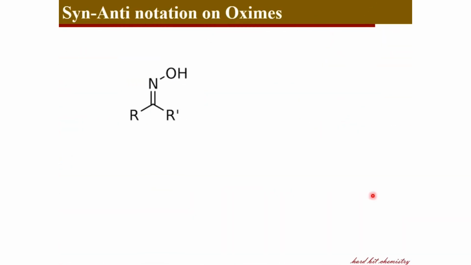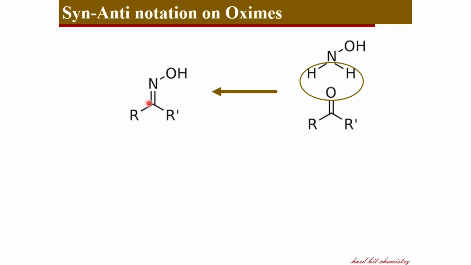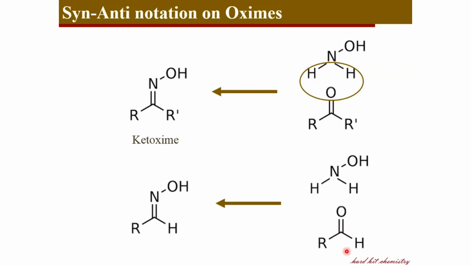And now let's see the special case of oximes. Oximes are a kind of imines where nitrogen possesses a hydroxyl group. And these oximes are formed by the reaction of carbonyl groups with hydroxylamine. Here, this oxime is formed from a ketone, that's why this is a ketoxime. And if the oxime originates from an aldehyde, it's called an aldoxime. Geometrical isomerism is possible in oximes too because the rotation about the carbon-nitrogen double bond is restricted.